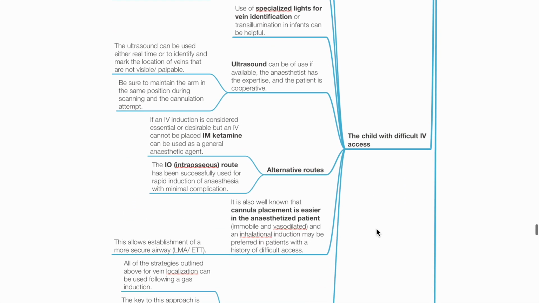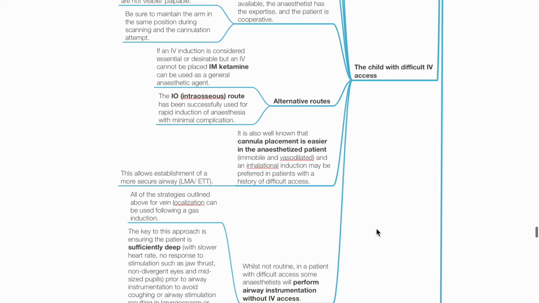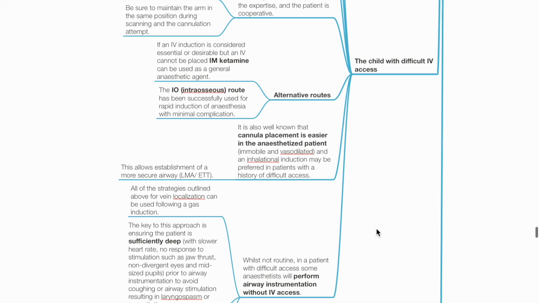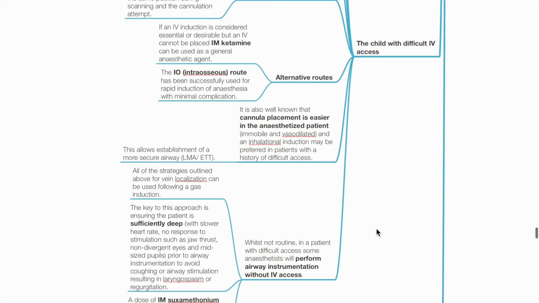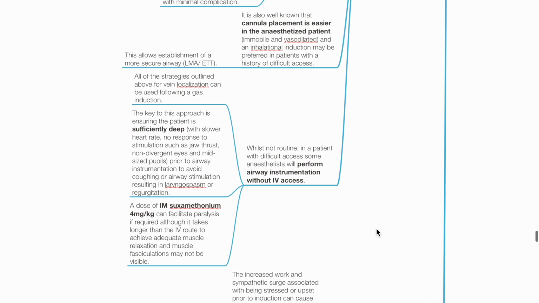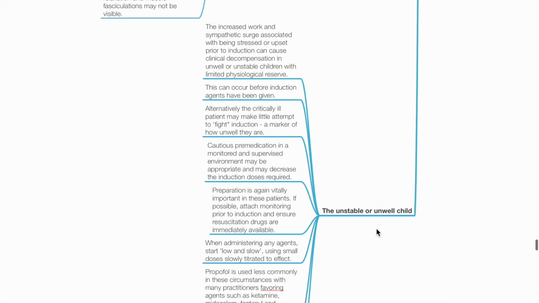Consider alternative routes such as intramuscular for ketamine and intraosseous route. It is well known that cannula placement is easier in the anesthetized child, hence an inhalational induction may be preferred in patients with history of difficult IV access. While not routine, in a child with difficult access, some anesthetists will perform airway instrumentation without IV access. The key to this approach is ensuring that the child is sufficiently deep and standby a dose of IM suxametonium 4 mg per kg to facilitate paralysis where appropriate. The next challenge is the unstable or unwell child.